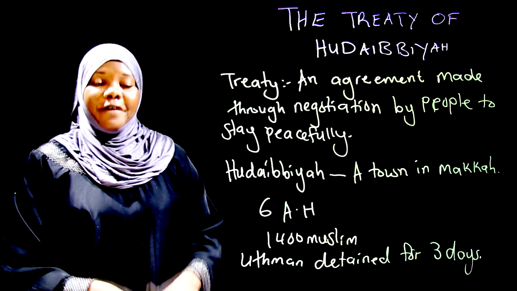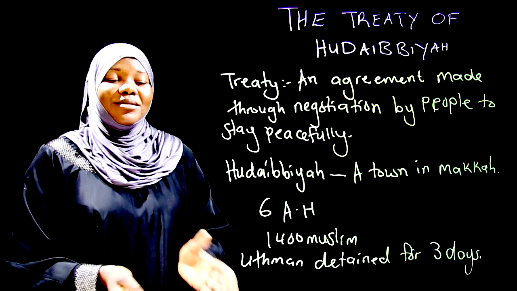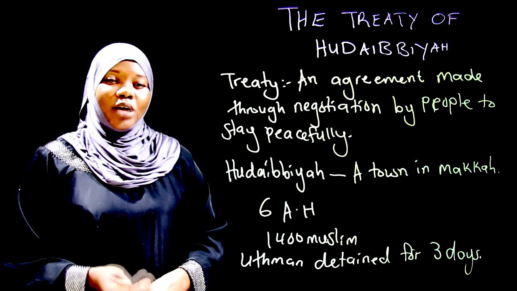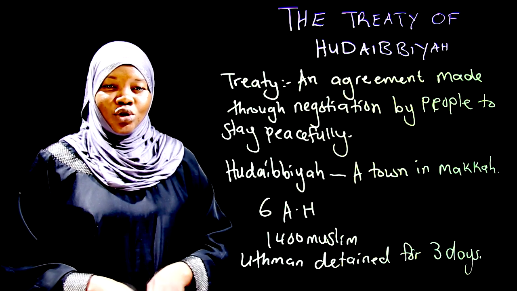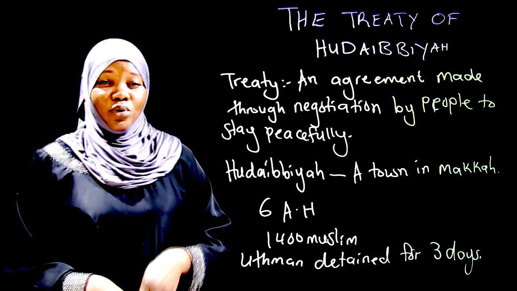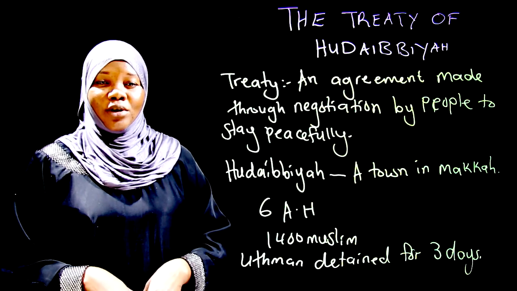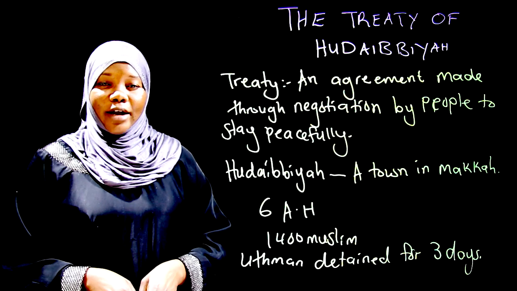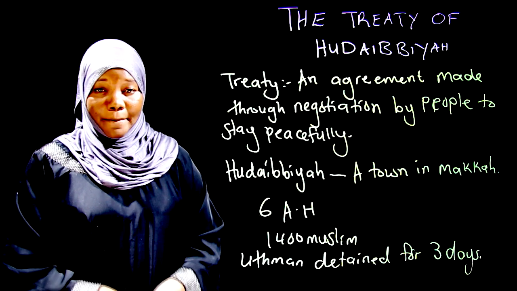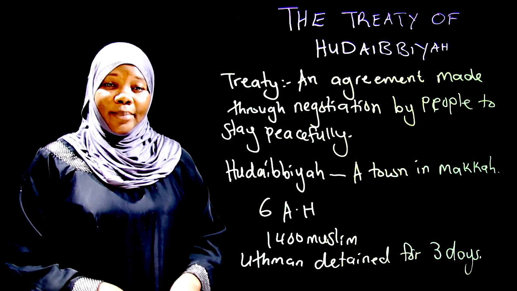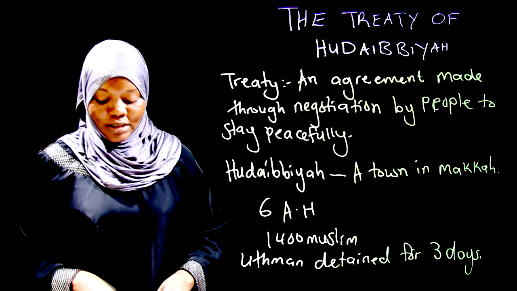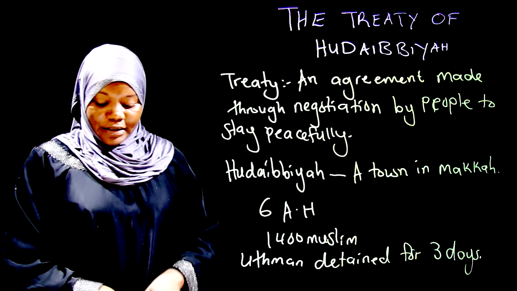That means if there was war between other tribes, then neither the Muslims nor the Quraysh were to give support to any other tribe, but they were to be left to fight on their own. So Muslims or Quraysh were not to support other tribes fighting or enter into war to support them, but they were to be left to fight their own battle alone, without the help of Muslims, without the help of the Quraysh. That was the fifth term.